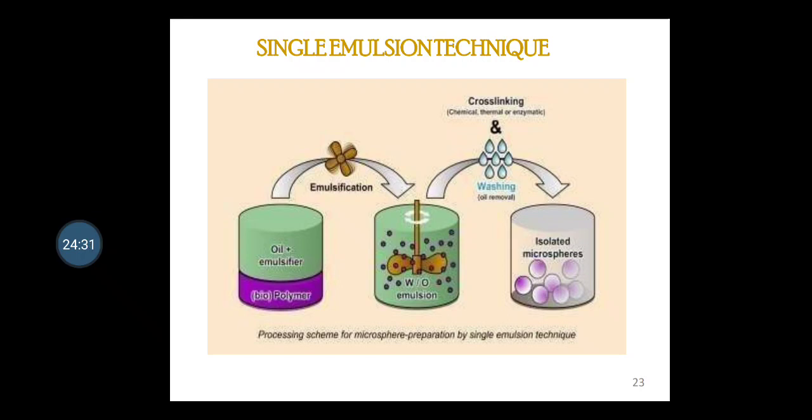Gelatin microspheres of ketorolac tromethamine for intranasal delivery were developed using this emulsification cross-linking technique. The drug was dispersed in the polymer gelatin and formulated into a W/O emulsion with liquid paraffin using glutaraldehyde as a cross-linking agent.